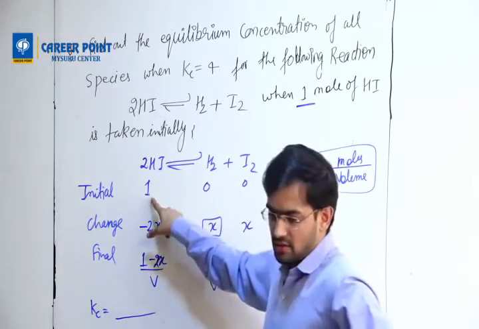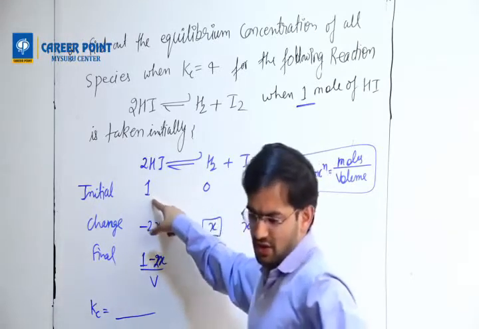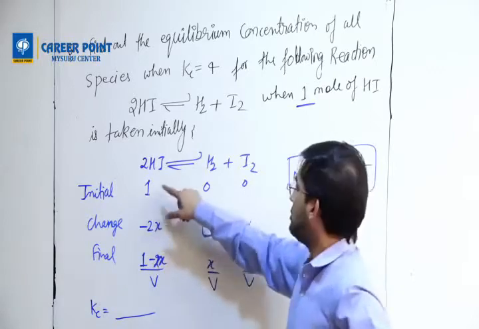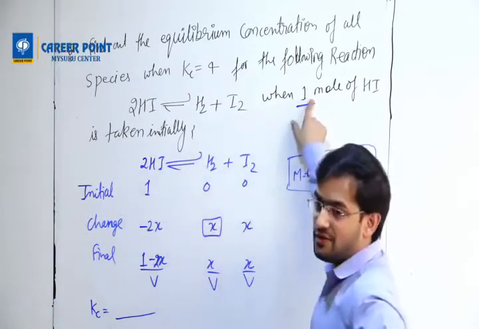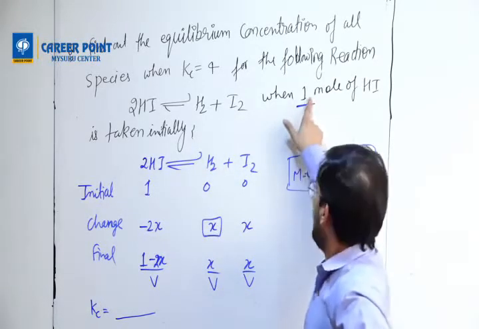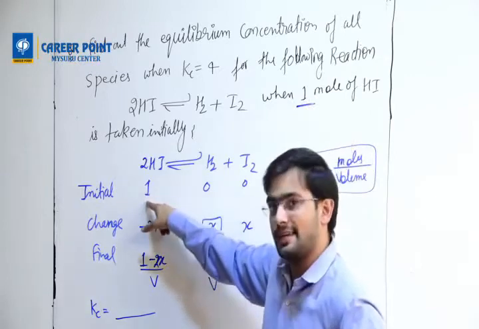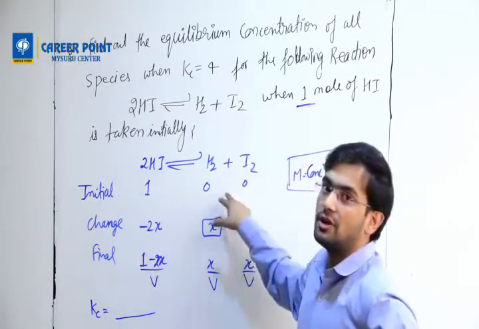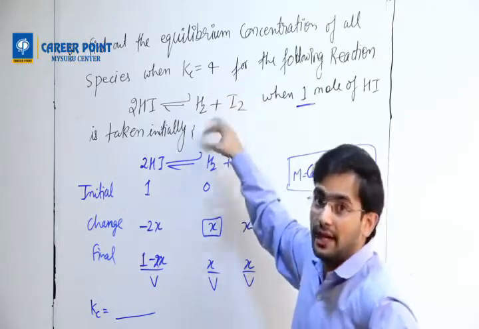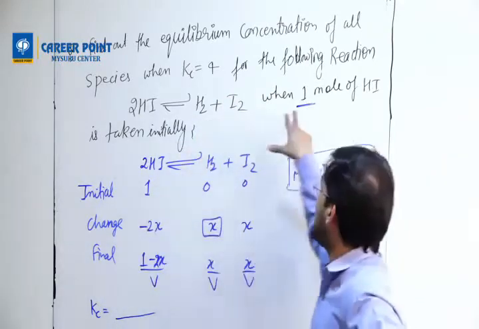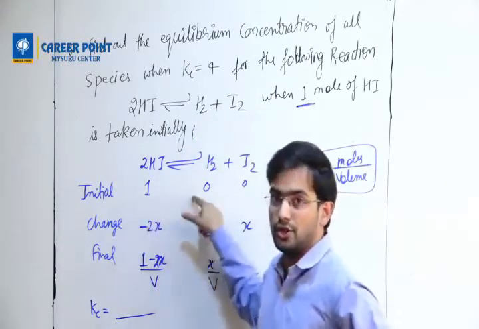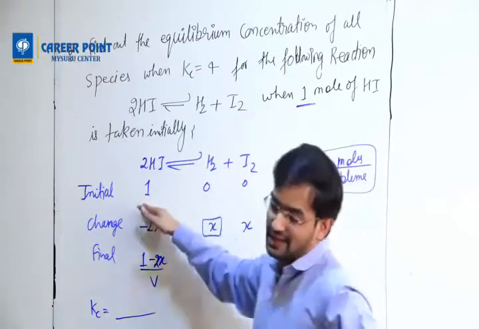Pawan has asked me a doubt: should this always be 1, 0, 0? I have taken 1 because it is given in the question as 1. Whatever is given in the question, that we have to take here. I have taken 0, 0 because it is not given in the problem. It depends on the question. If they start with 2 moles, I will write 2, 0, 0. If they start with 10, I write 10, 0, 0.